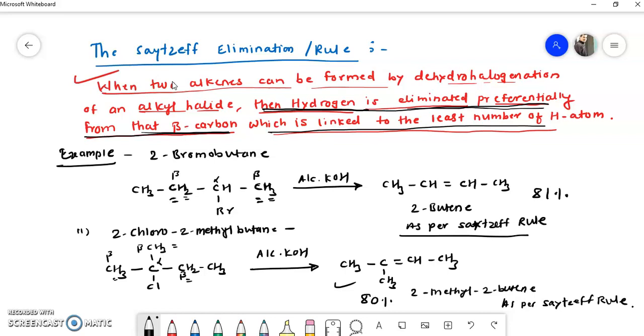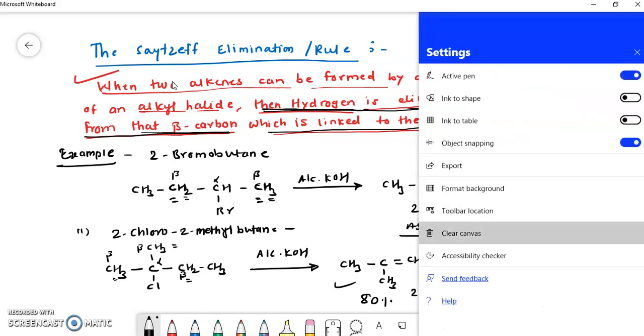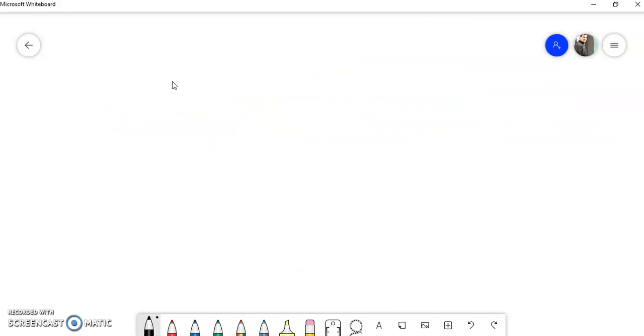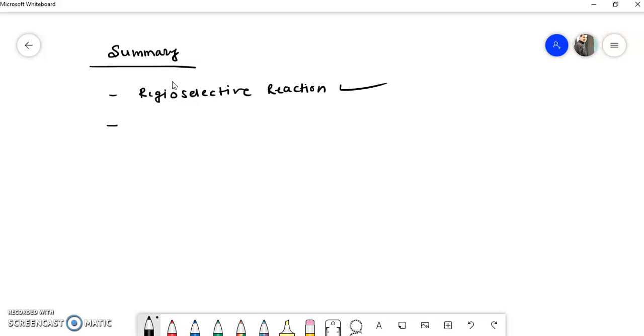So I will summarize finally what we have seen in today's video. In summary, we have seen the meaning of a regioselective reaction. What is a regioselective reaction? If there are two alternatives of forming the product and we selectively form one of the products, then that reaction is called a regioselective reaction.